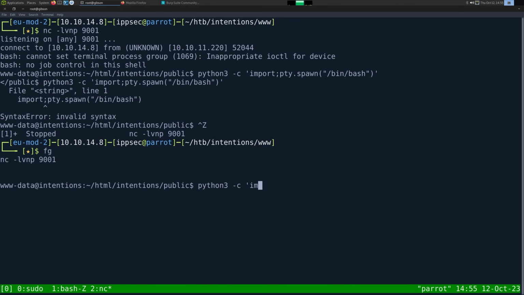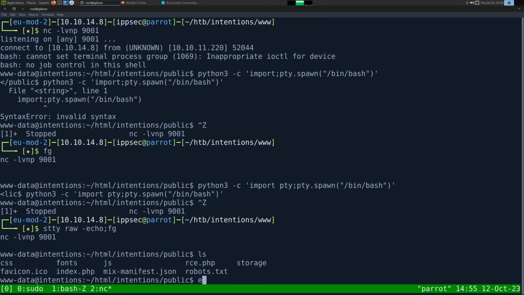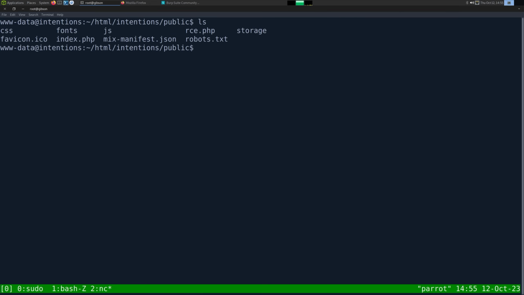Python3 -c 'import pty; pty.spawn("/bin/bash")'. Then stty raw -echo; fg. And then export TERM=xterm, so we can clear the screen. So now we finally have a shell in the box.